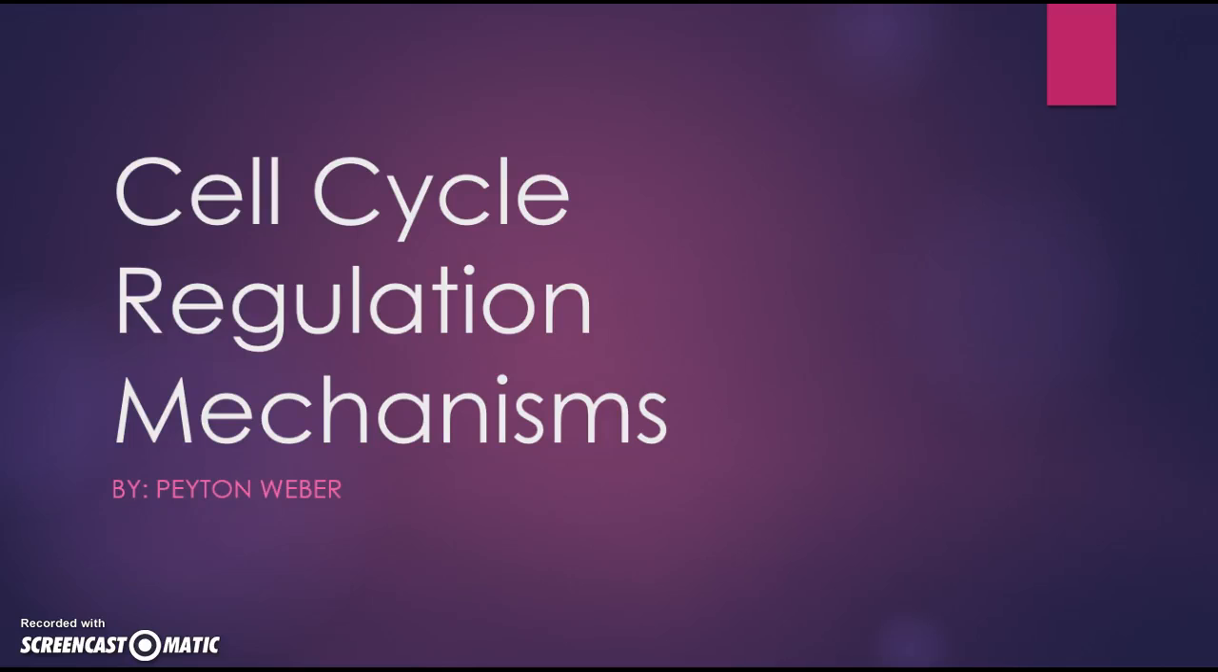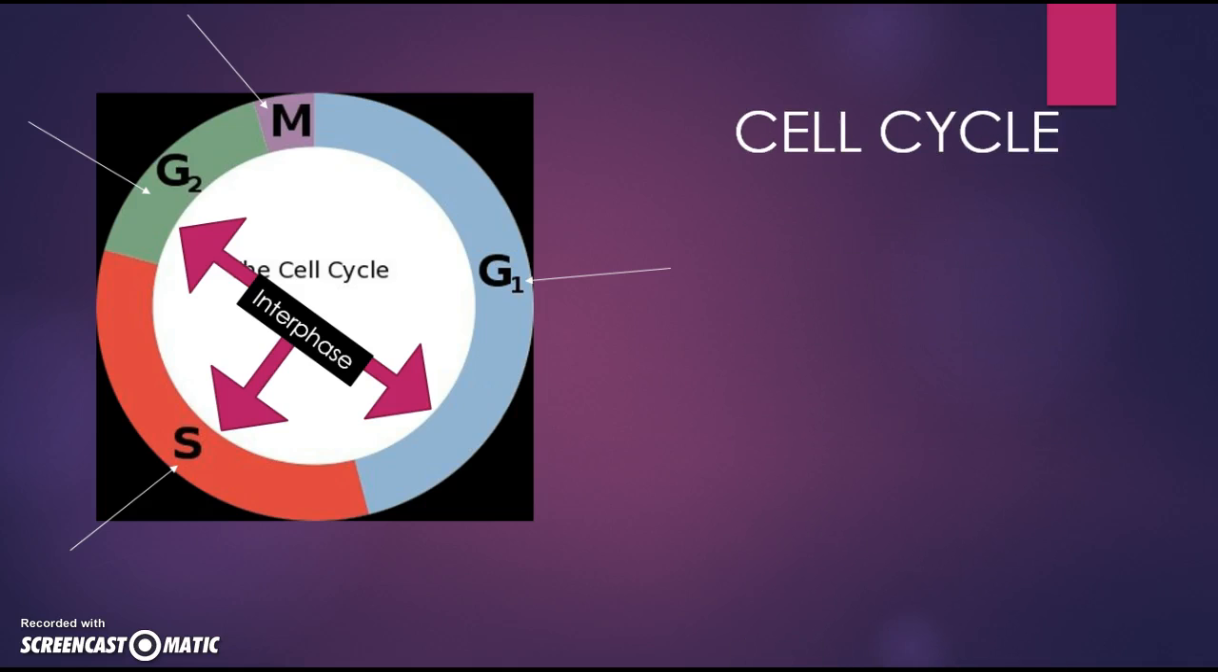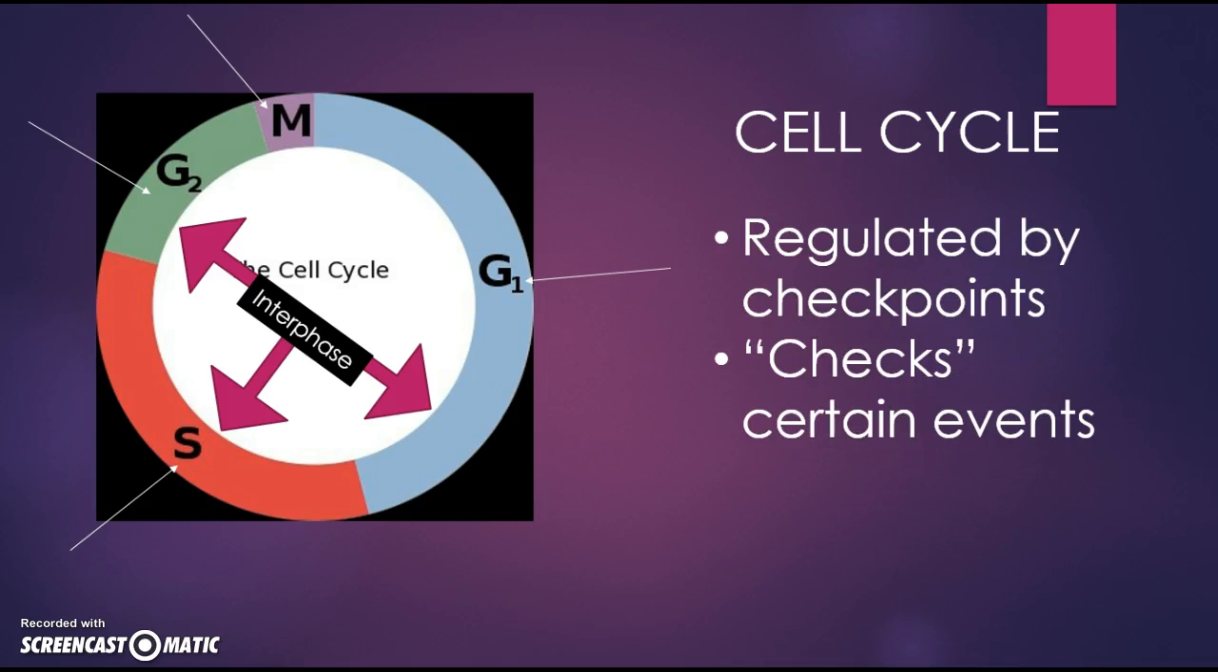Hello and welcome to my review video on the cell cycle's internal and external mechanism and the consequence if this control is lost. So what is the cell cycle? The cell cycle is a complex set of stages that is highly regulated by checkpoints, and these checkpoints check at certain events. The cell cycle is actually split into two phases, interphase and mitosis.